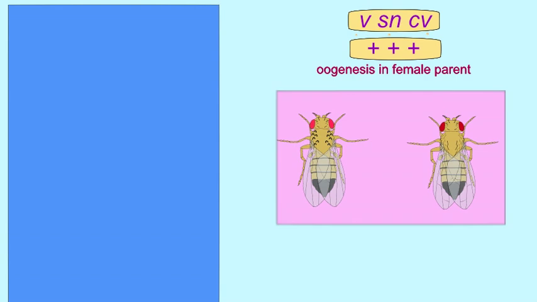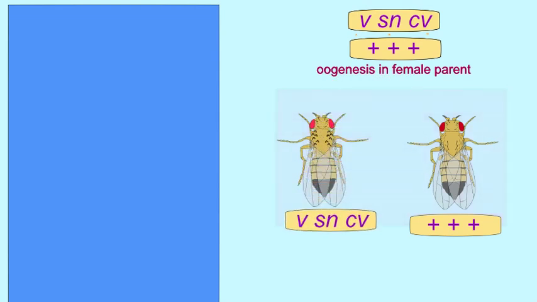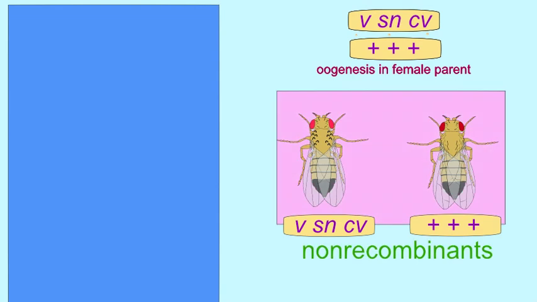When the phenotypes of the males of the F2 generation are classified, most of them will be wild type for all three genes, or most of them will be mutant for all three genes, in this case vermilion, singed, and cross-veinless. These would be classified as non-recombinants. Crossing over did not occur in the oogenesis, which produced the ova for these flies, and they possess the parental